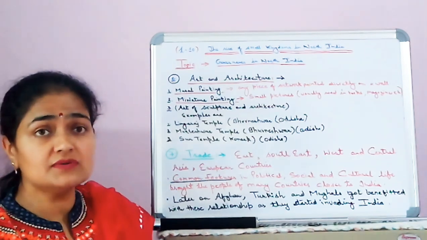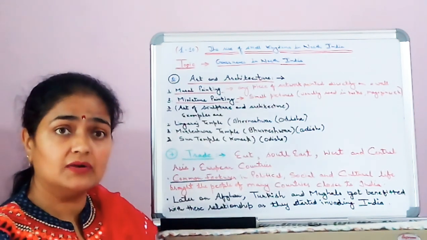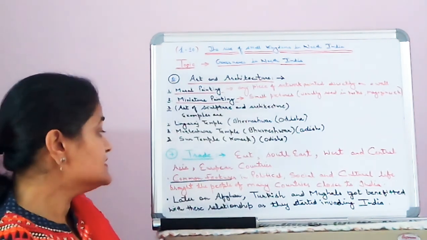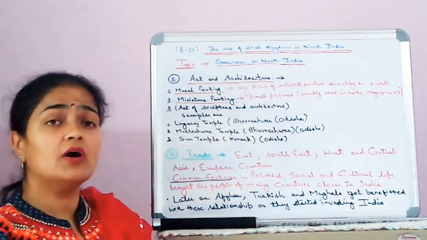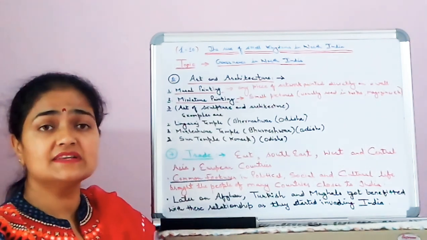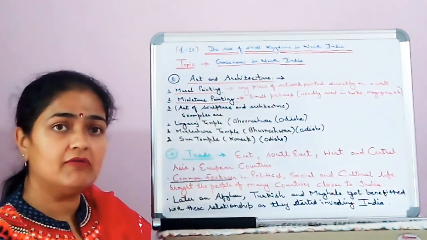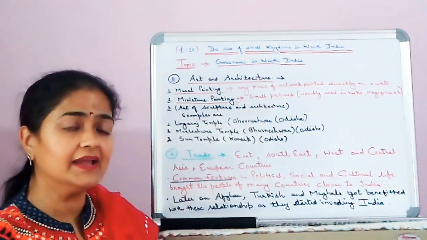But this close relationship didn't benefit the Indians. Why? Because later on Afghans, Turks and Mughals got benefit from this relationship, and later on they started invading India for its wealth and established their empires in India.